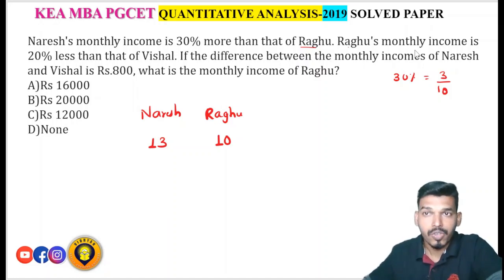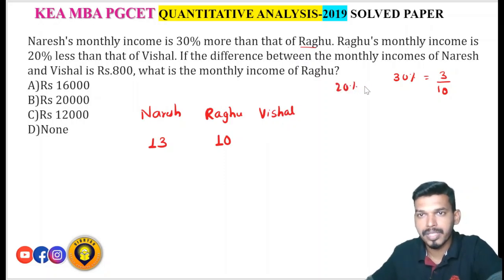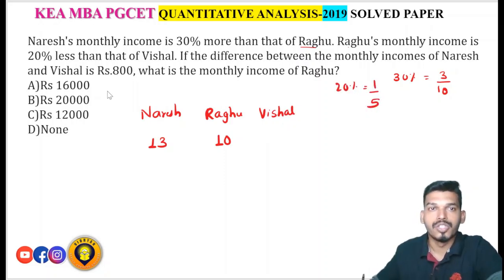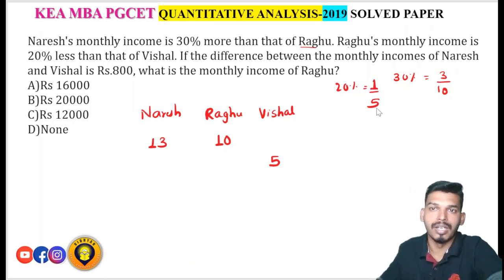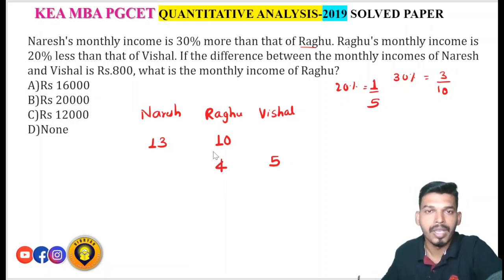Then Raghu's monthly income is 20% less than that of Vishal. So what is the 20% value? 20% is 1 by 5. So Raghu's income is 20% less than Vishal. That is, if Vishal's income is 5 units, Raghu's income is 1 unit less than Vishal. That is 5 minus 1, 4. Now merge these two ratios.